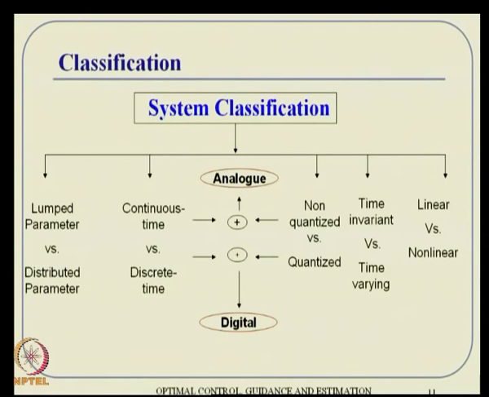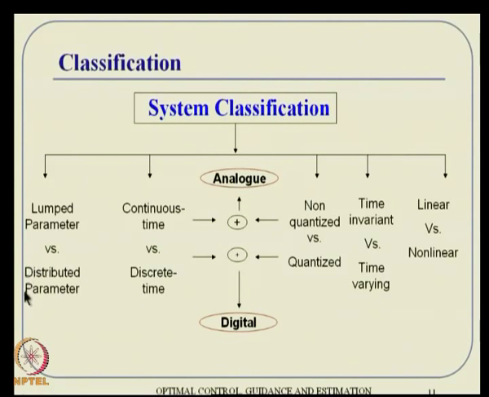Then there are various classifications. When you talk about a system, you can classify it in a variety of ways. One is lumped parameter systems, where there is no relative motion between two molecules of the system. In other words, if the center of gravity moves, then every other particle moves in the same direction with the same velocity. That is a lumped parameter system.